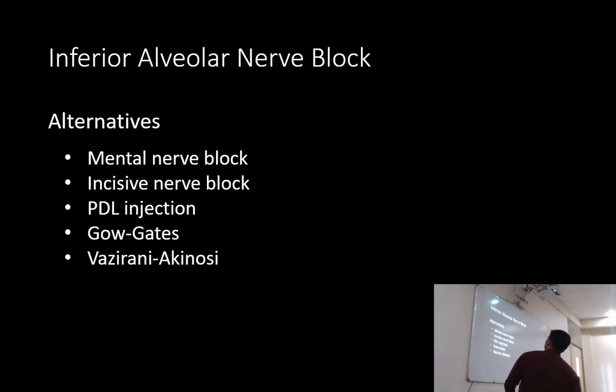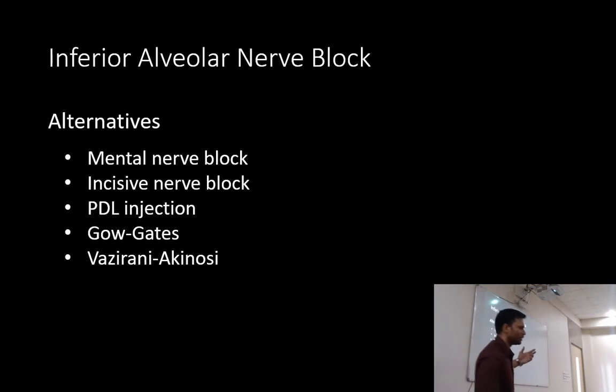Okay, so alternatives, I will explain in this block only. I'll show you how to think about the alternatives. I won't show it in any other block. So you have a procedure where, for some reason, the patient has had an accident, if the patient has a laceration in the lip region, you want to suture it. So just for the lip, you don't have to give an inferior alveolar nerve block. You can just give the mental nerve block, okay, to anesthetize the lip. So depending on the condition, you can give a block.